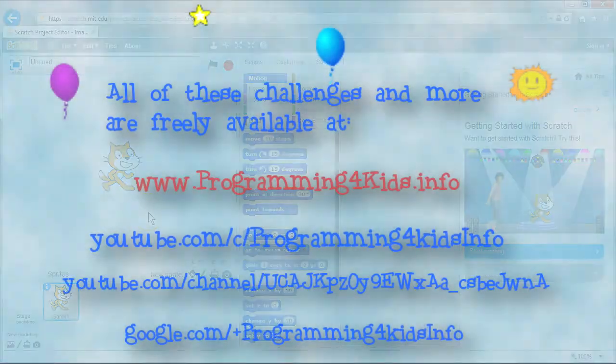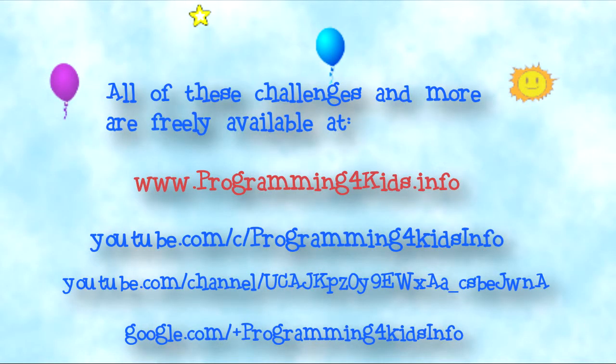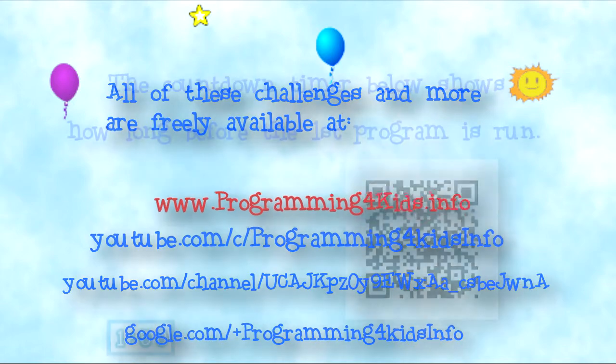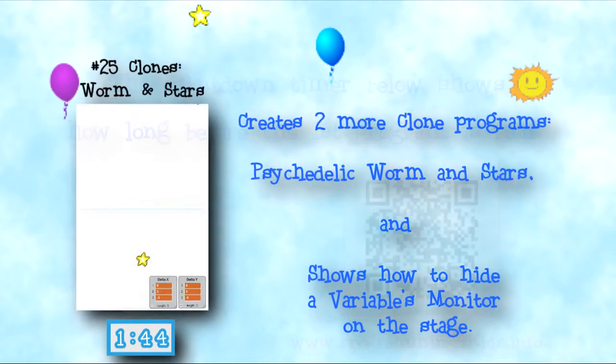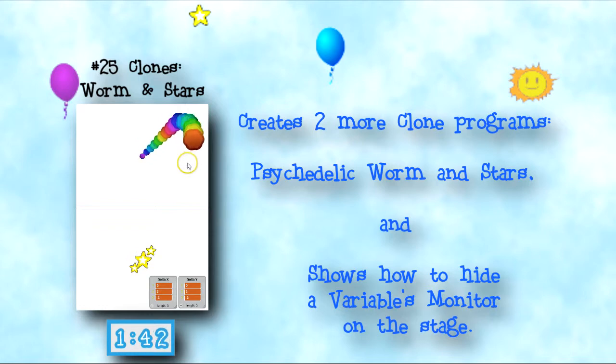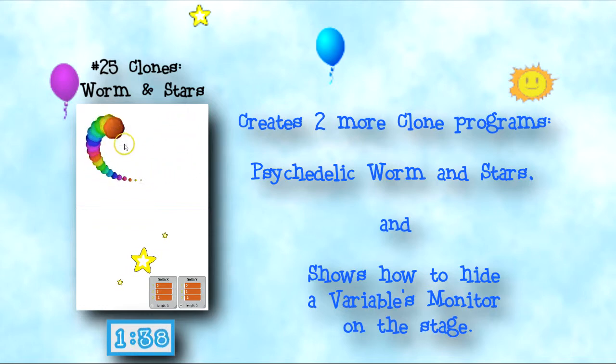All of these video challenge lessons and more are available at my programmingforkids.info website and at my programmingforkids.info YouTube channel. The countdown timer at the bottom of the screen shows how long until a program is first run. This show number 25 creates more clones with 2 challenges, including a colorful psychedelic worm, and ends by showing how to hide a variable's monitor on the stage.